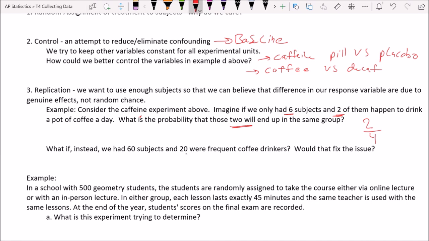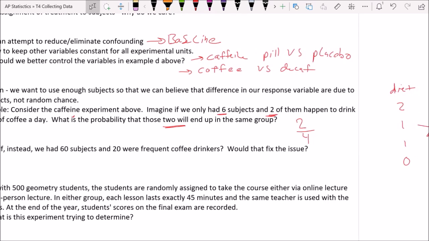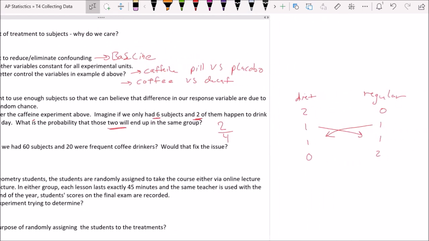Now I want you to notice, guys, that this is the same proportion of the subjects that are frequent coffee drinkers, because 2 out of 6, 20 out of 60, both of those simplify to 1/3. So the question is, would that fix the issue? Well, your gut might say no, but actually it doesn't fix it, but it does start to help. Because consider now all the different things that can happen.